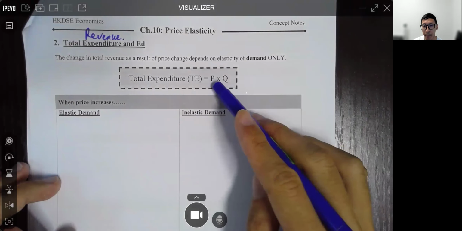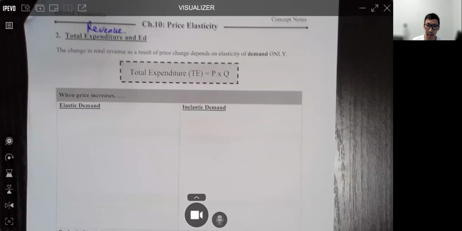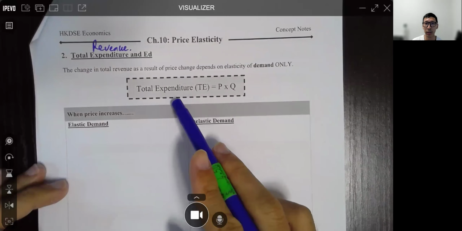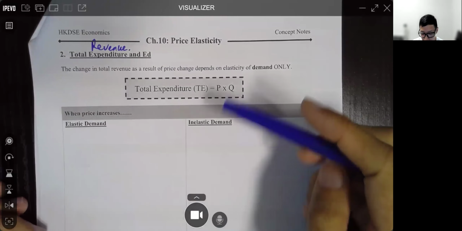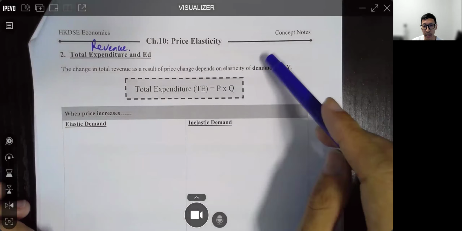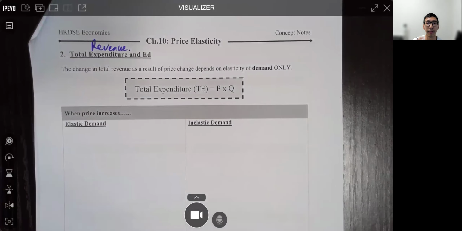Now, first of all, what is total expenditure? It's simply P times Q. P times Q would be our total expenditure, right? Now, how total expenditure would change when price changes depends entirely on the elasticity of demand, assuming demand and supply don't change. Now, let's look at different cases which we have already done in our lesson, so I'm not going into the details.